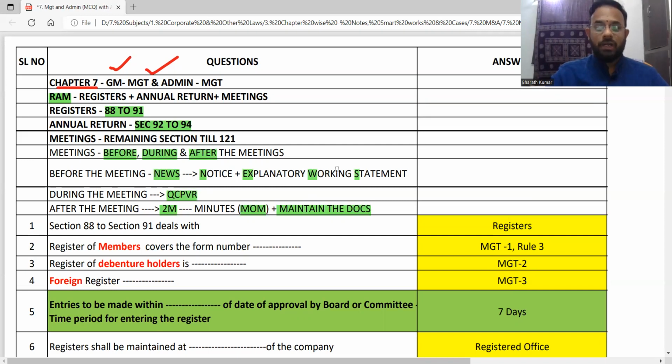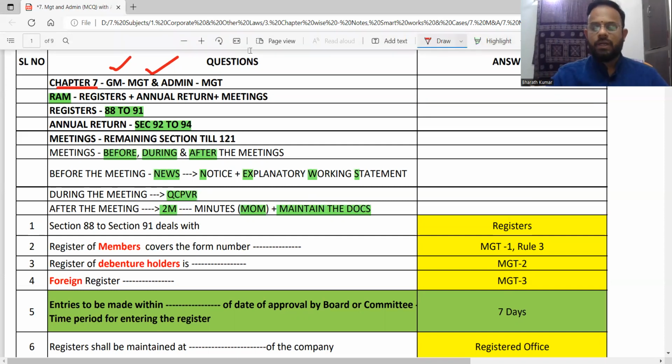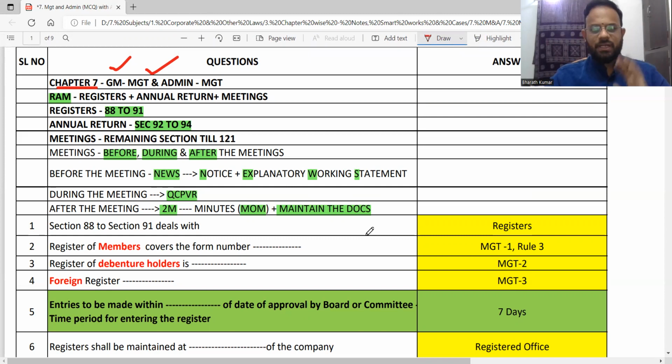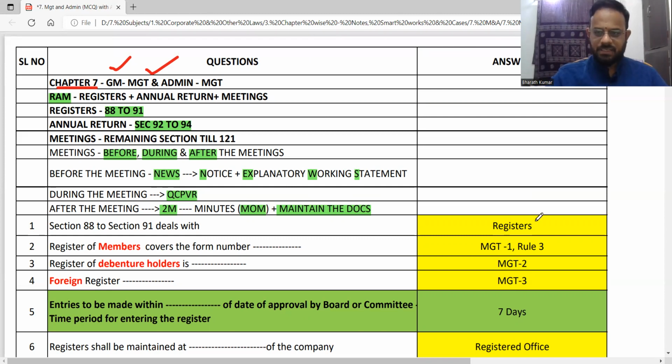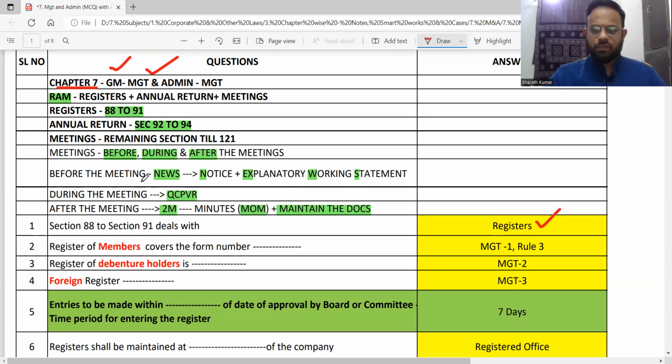Now coming to the one-liners. When I'm talking about one-liners, that will be covering your MCQs also, that will be covering your provisions also, that can be covering your case-based questions also. Now let's go and see. Sections 88 to 91, you were told, are registers. Yes, that is for your confirmation. Register of members, MGT-1. I have already told you the forms will start from MGT. Obviously, it will cover the Companies Rules, 2014.